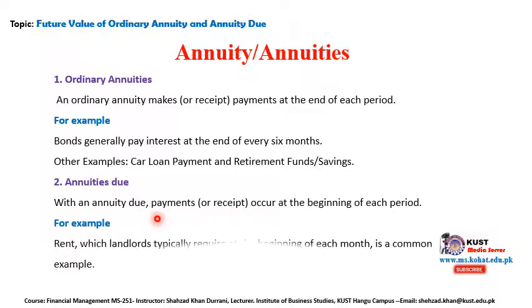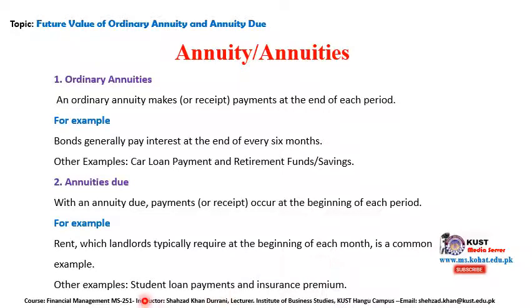And the example of this can be rent, which landlords typically require at the beginning of each month, right? So normally you are paying right at the beginning, which is a common example. Another example can be student loan payment. This is usually made in advance. Insurance premium, for example, normally the insurance premiums are paid at the beginning of each period. So these are the examples of annuity due.